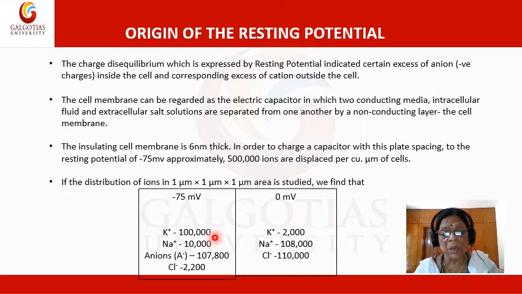In the extracellular fluid, it is 2,000 only. Sodium ions are 10,000 in the intracellular fluid and in the extracellular fluid, there are 108,000.